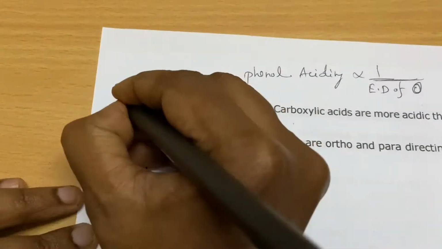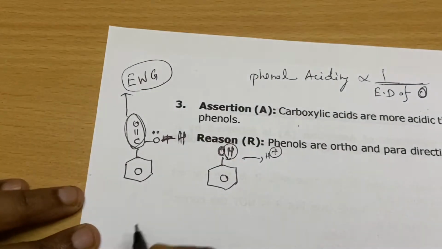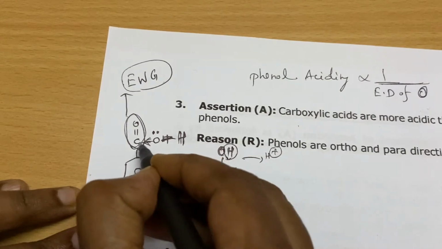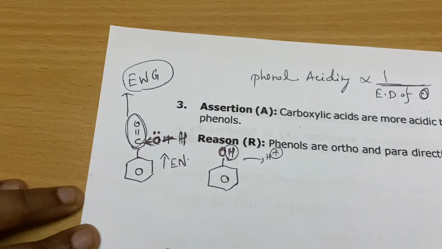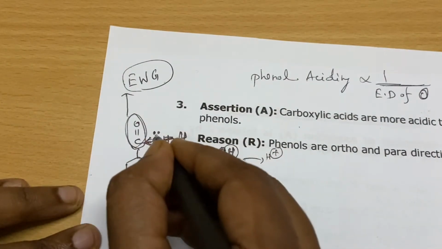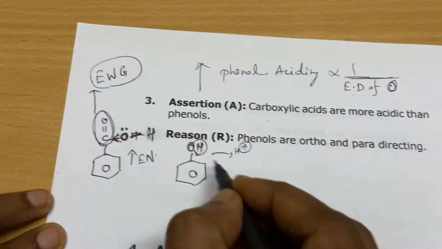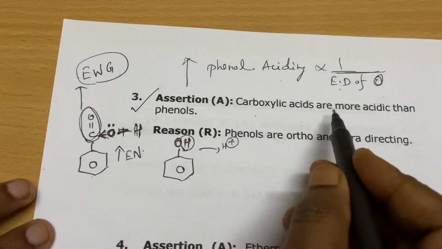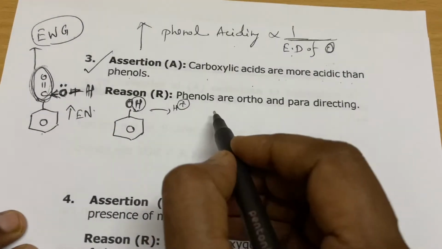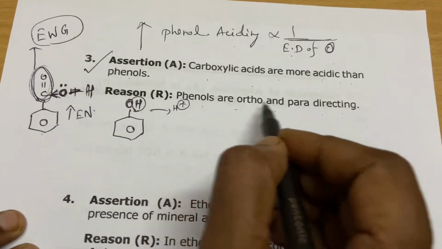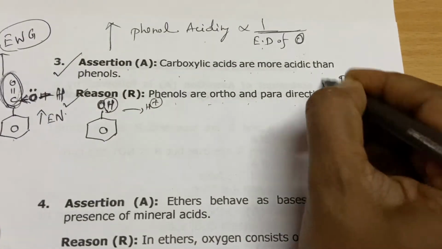We know that carbonyl groups are powerful electron withdrawing groups. So it will pull all the electrons from the oxygen, the electronegativity increases, and it will pull the lone pairs here. So electron density decreases, so it will increase the acidity. So the assertion is correct. Carboxylic acids are more acidic than phenols due to the presence of this adjacent carbonyl. The phenols are ortho and para directing. This is also a correct statement, but is that a proper explanation of this one? No. So it is option B.